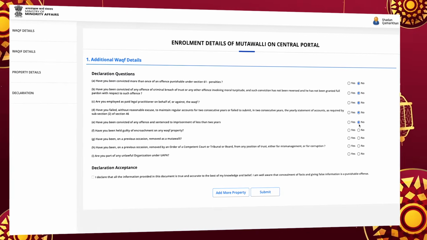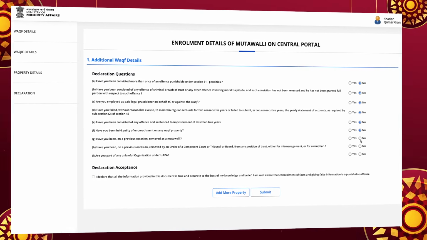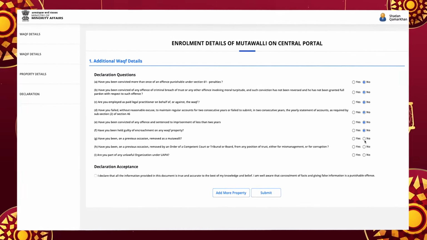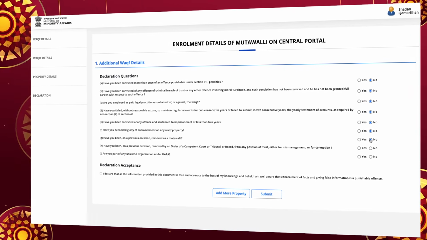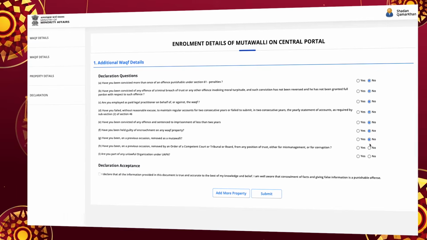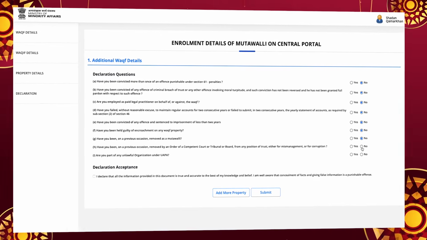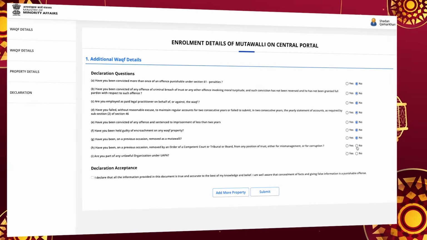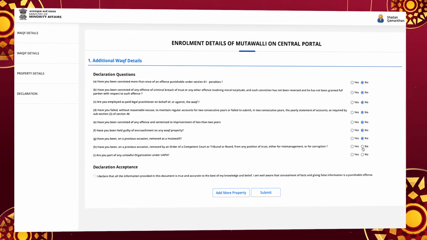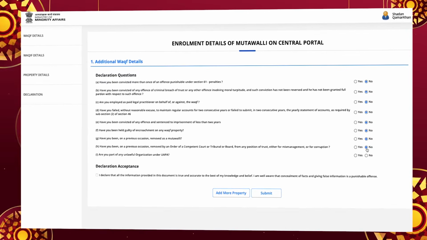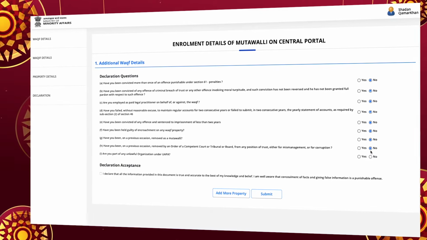F. Have you been held guilty of encroachment on any Waqf property? G. Have you been, on a previous occasion, removed as a mutawalli? Section 50A F 1 2. H. Have you been, on a previous occasion, removed by an order of a competent court or tribunal or board from any position of trust, either for mismanagement or for corruption? Section 50A F 1 2. I. Are you part of any lawful organization under UAPA?